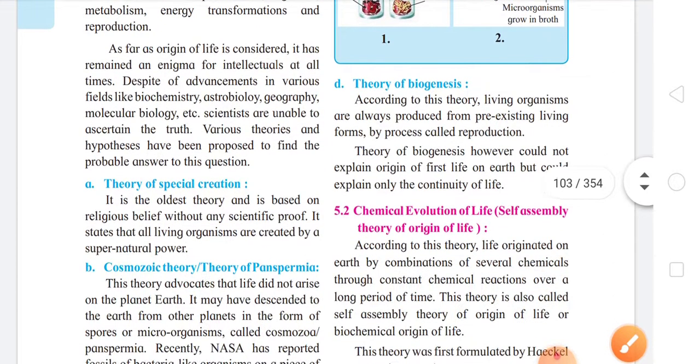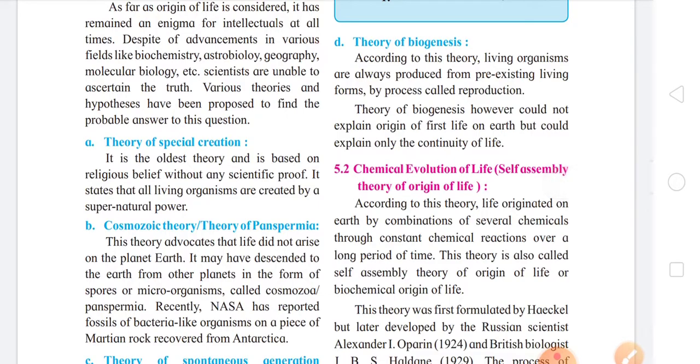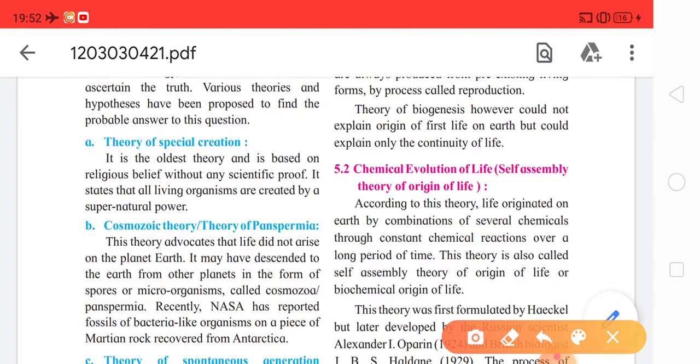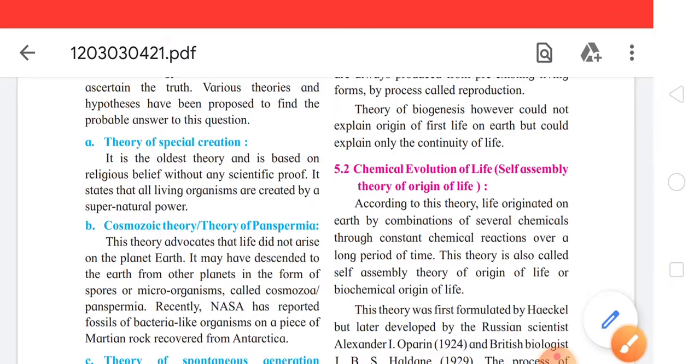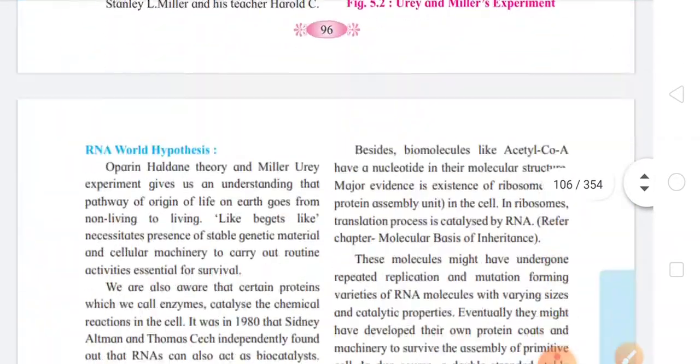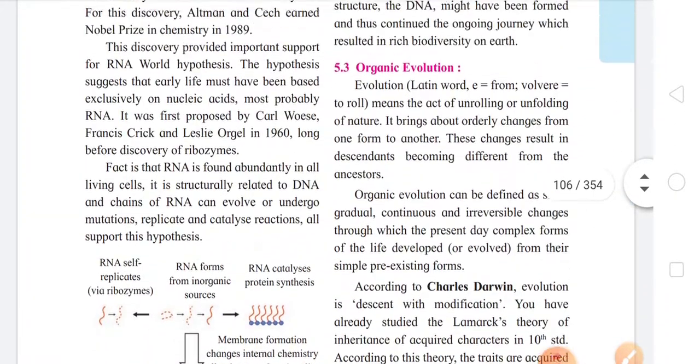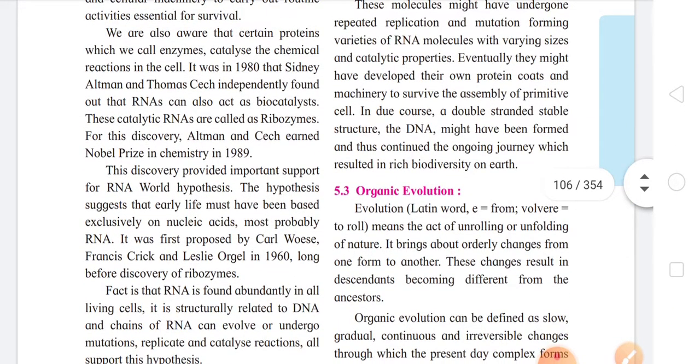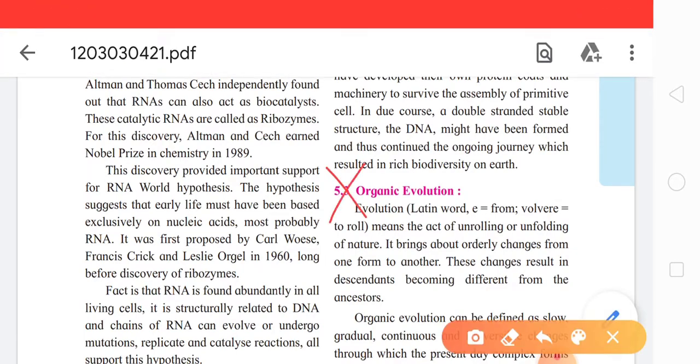Then on the same page, that is page number 94, subtopic 5.2, that is Chemical Evolution of Life, again that is deleted and reduced, so it is again non-evaluative for the exam. After this, go to page number 97. So page number 97, subtopic 5.3, Organic Evolution. Even this is deleted, so it is considered to be non-evaluative for the exam.